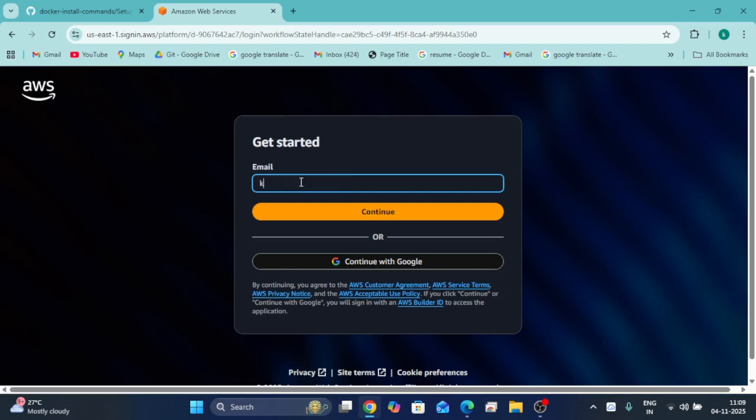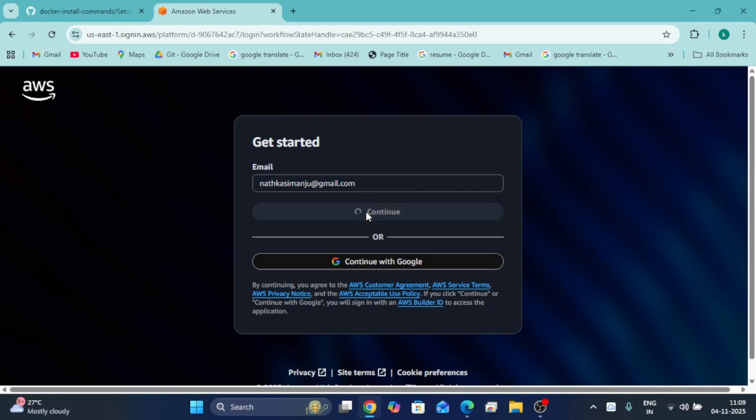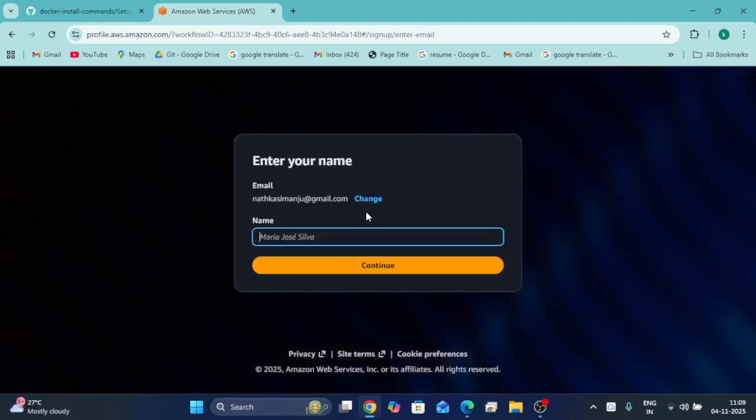Here we have to give the mail ID, Kasevaddi.Muthyal@gmail.com. I have created the AWS account with this Gmail. Now click on continue. AWS has a free tier, you can use it up to 6 months without paying any rupee.